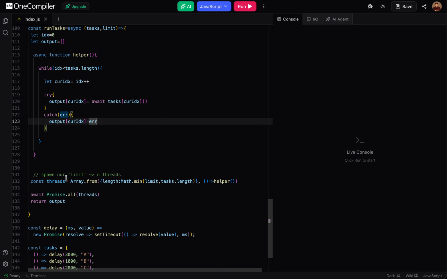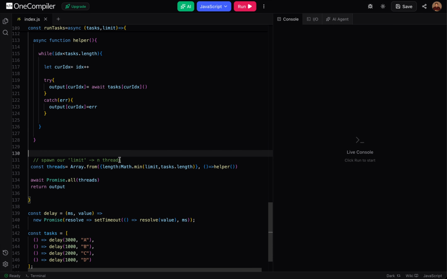Now the main step is spawning our threads, right? So over here we are spawning our thread. What we are doing is creating an array of length, whichever is the minimum, the limit we have or the task array length we have. Let's say we have a limit of 2 over here, and tasks.length could be 5, 10, 1, anything, but whichever is the minimum, that many threads we will spawn.